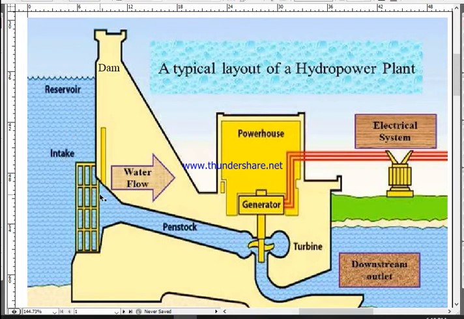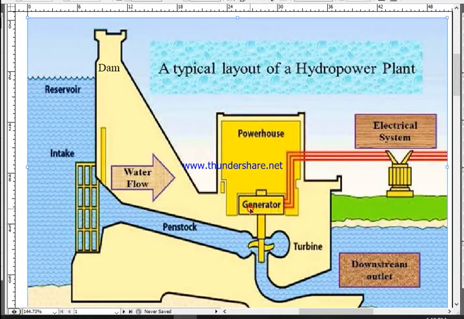Here at the bottom of the dam they keep an underground channel, a pipeline, which is also called a penstock. The opening of such a pipeline or channel is known as the intake. The intake is guarded by a very strong door-like structure, which blocks the water flow through the penstock. At the end of the penstock a turbine is kept. That turbine is connected to a shaft, and the shaft is connected to the coils of the generator.